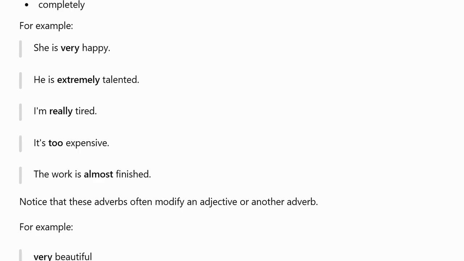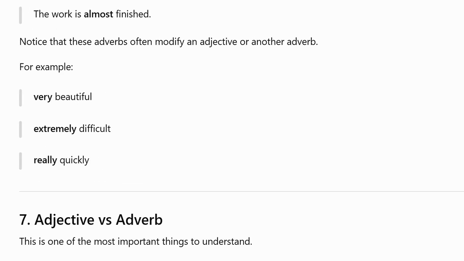He is extremely talented. I'm really tired. It's too expensive. The work is almost finished. Notice that these adverbs often modify an adjective or another adverb. For example, very beautiful, extremely difficult, really quickly.